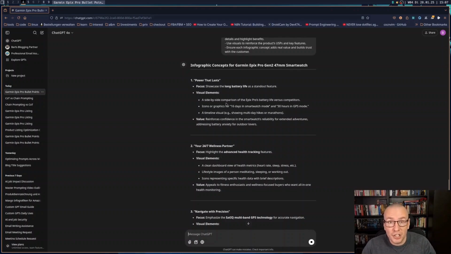This is chain prompting. You're chaining basically the outputs and inputs together. So you take the output of one prompt and use it as input for the other prompts.